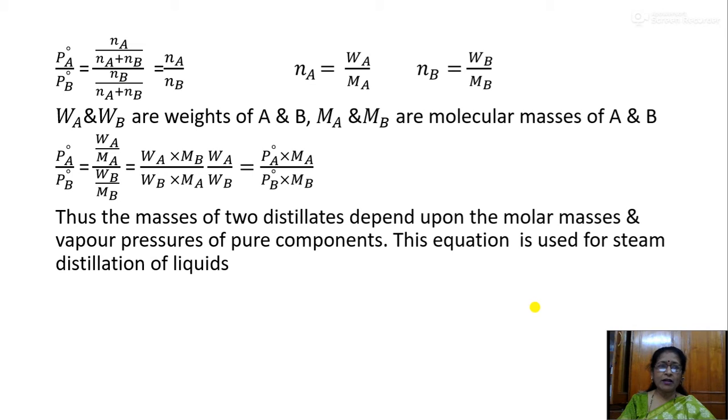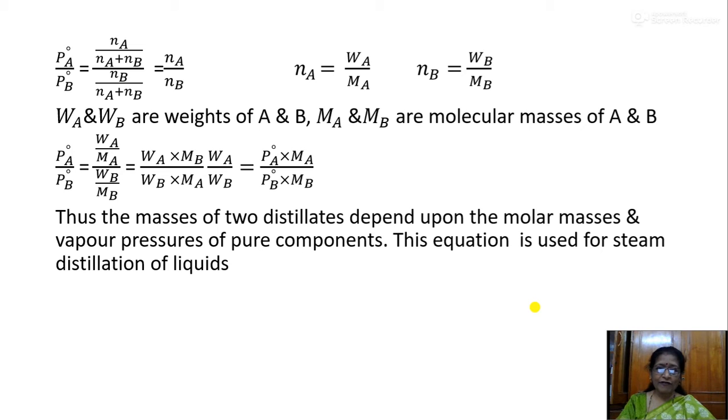Now, PA naught and PB naught are the vapor pressures of the components A and B. When you substitute the values of the mole fractions XA and XB, Na by Na plus Nb over Nb by Na plus Nb, the denominator Na plus Nb can be cancelled. You can write Na over Nb, where Na can also be written as Wa over Ma.